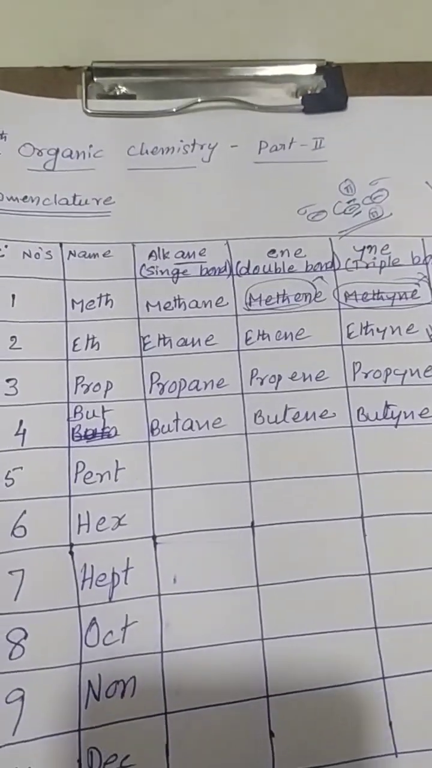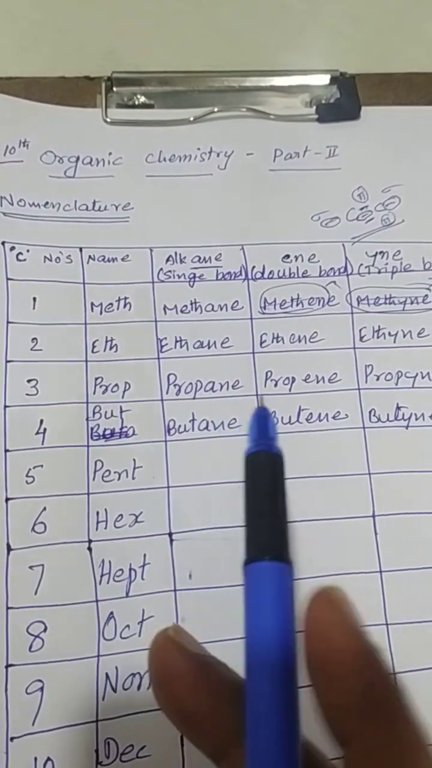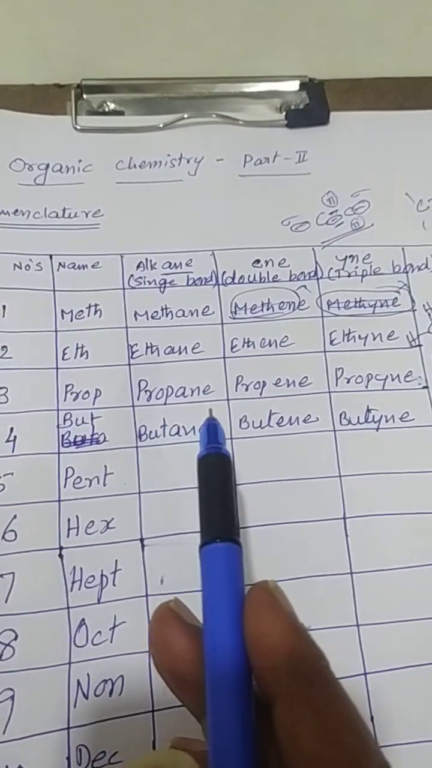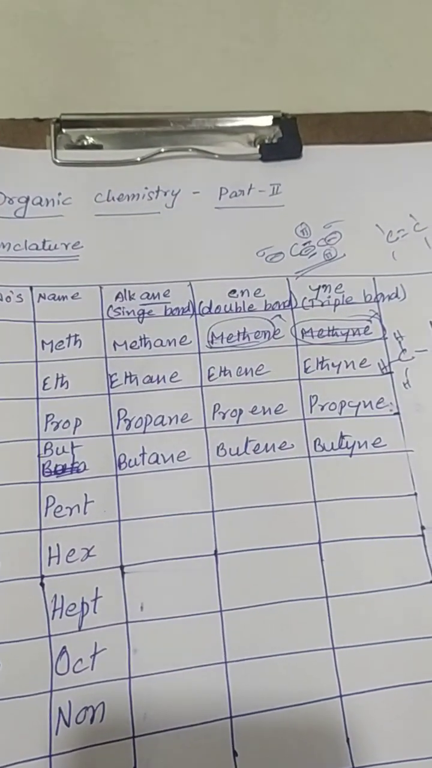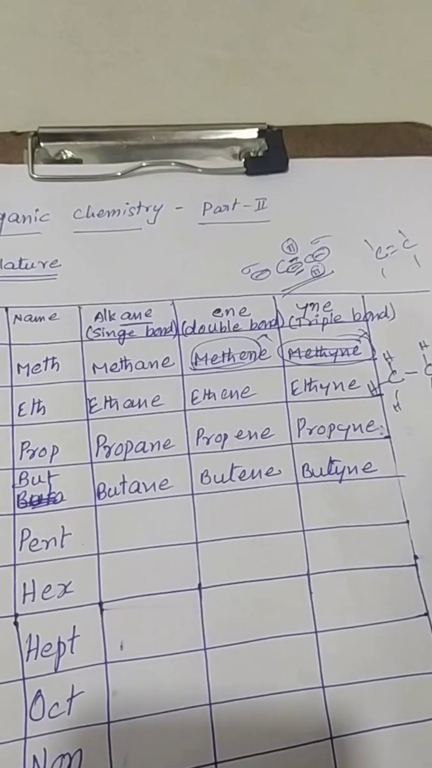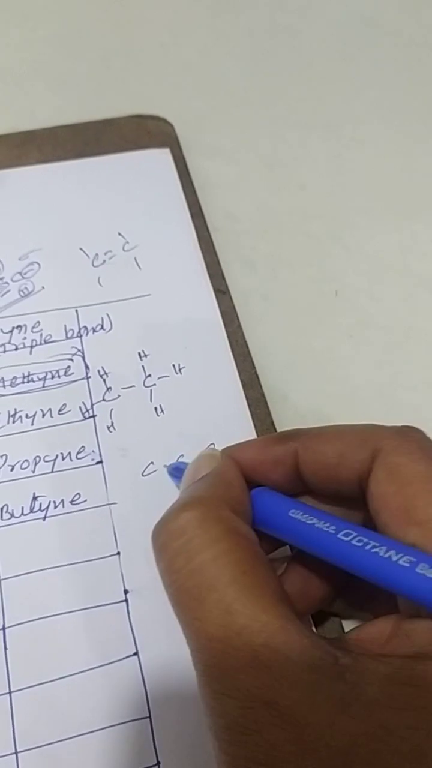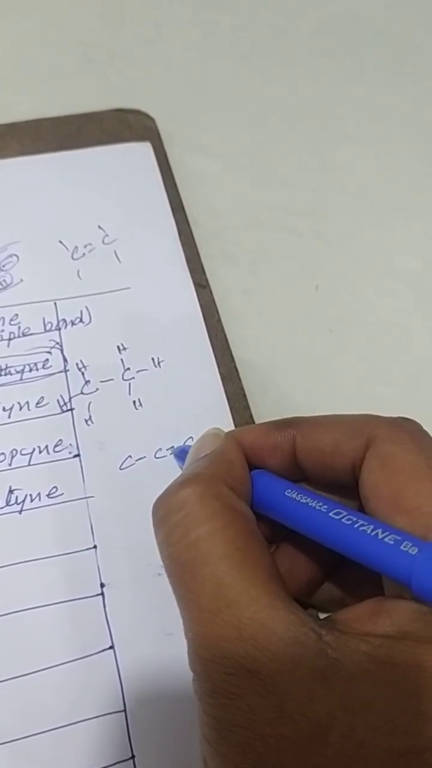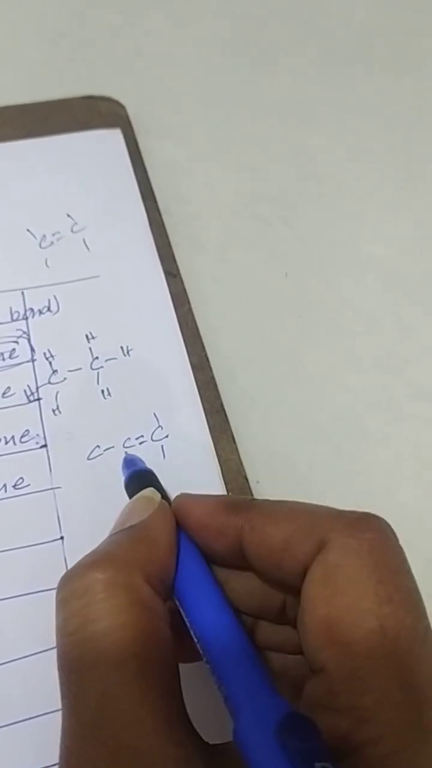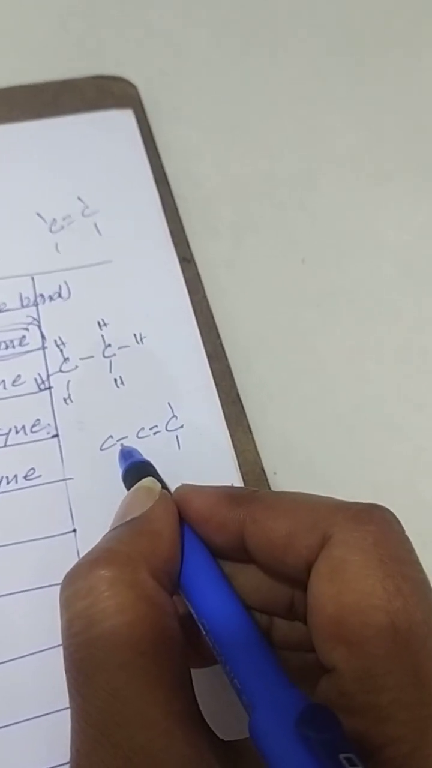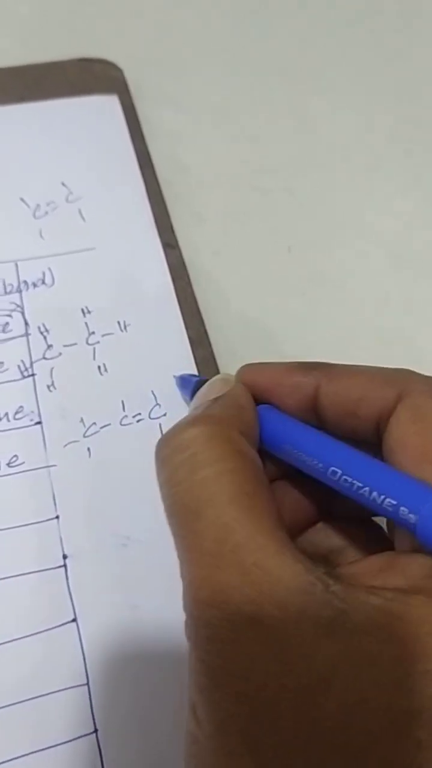Similarly, if there are 3 carbons, that is called prop. If a single bond is there, that is propane. If there is a double bond between carbons, that is propene. And if there is a triple bond, that is called propyne. For example, if there are 3 carbons like this, with one single bond and one double bond, here this carbon has 2 bonds and this has 1 bond, total 3 bonds, and it has only 1 bond here.